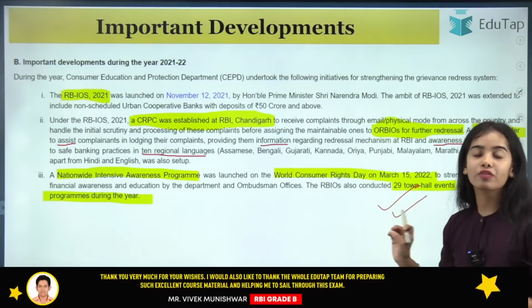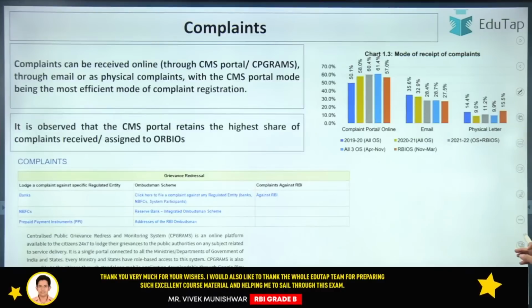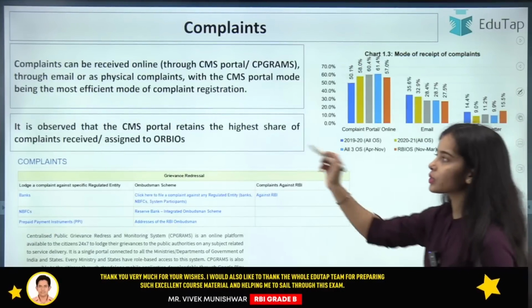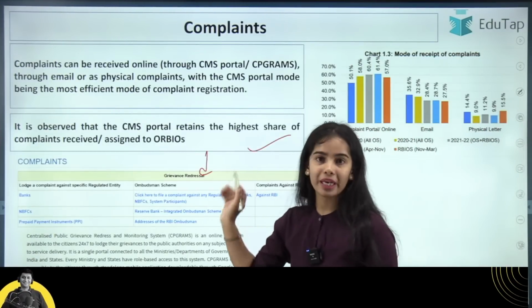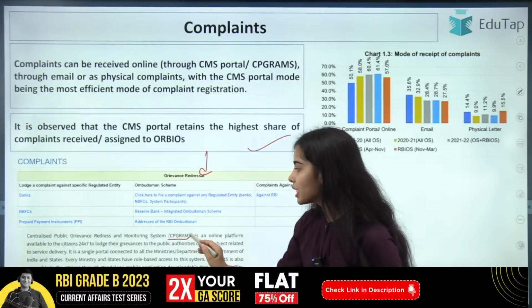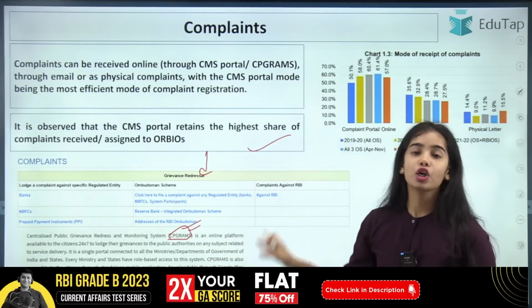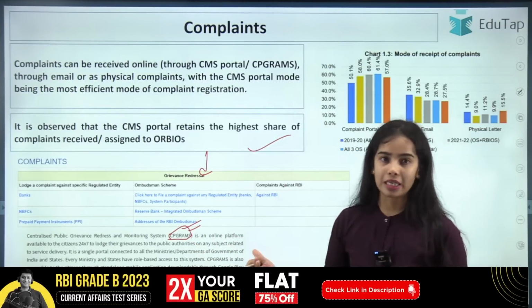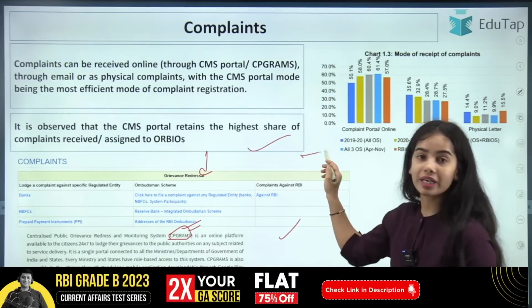These are the highlights of the annual report of the Ombudsman. Through the CMS portal, that is the complaint management portal of the Reserve Bank of India, as well as through CPGRAMS, that is the portal of the Government of India, complaints can be raised. So I have provided you the information that you can read. Okay.